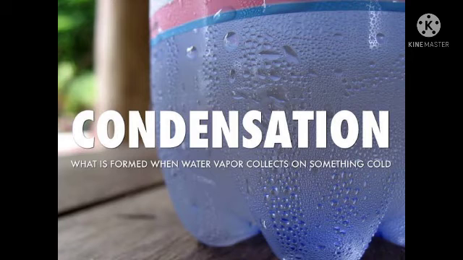When a vapor is cooled, its particles become slower. Vapor is in the gaseous state, and in the gaseous state there is more intermolecular space. When the vapor is cooled, the particles move close enough together, and by the intermolecular force, the vapor condenses or changes into liquid, and this process we call